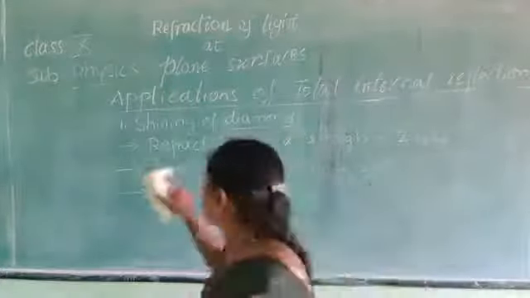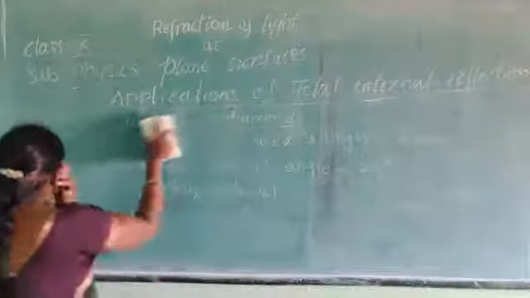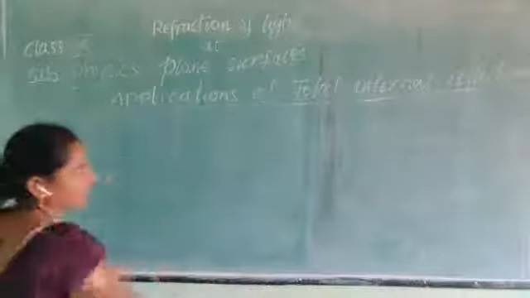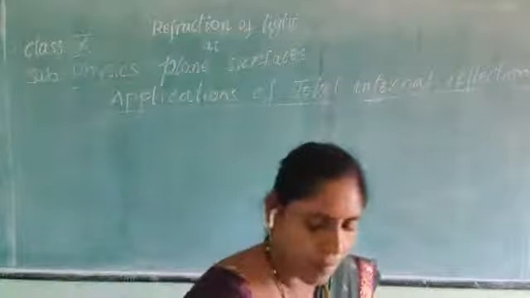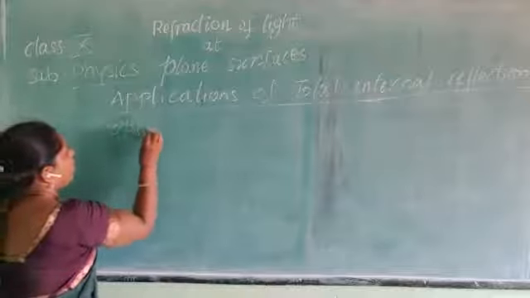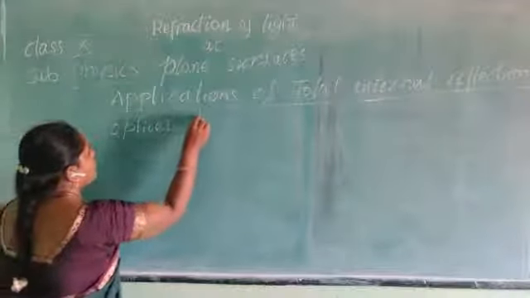Next, application. Second one, in the optical fiber.